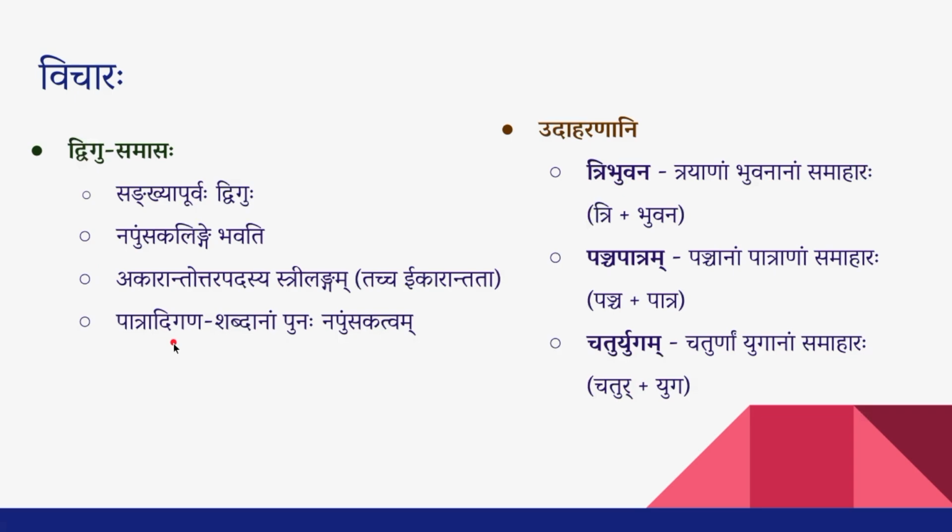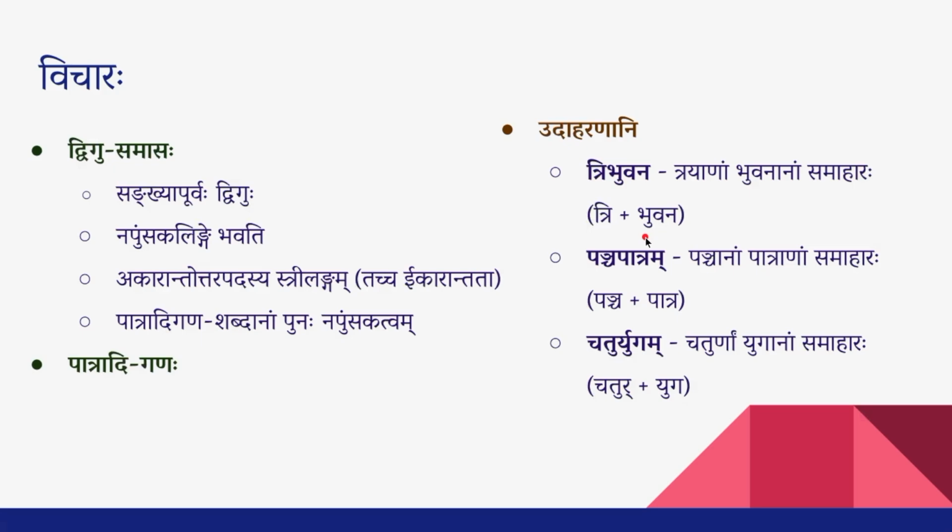Such words are part of the Patradigana. Patradigana is again a collection of some words. For those words, this particular exception does not apply. Most of the words in that Gana end with Akara, and if one of those words comes as an Uttara Padam in the Dvigu Samasa, they will still get the Napumsakalingatvam.